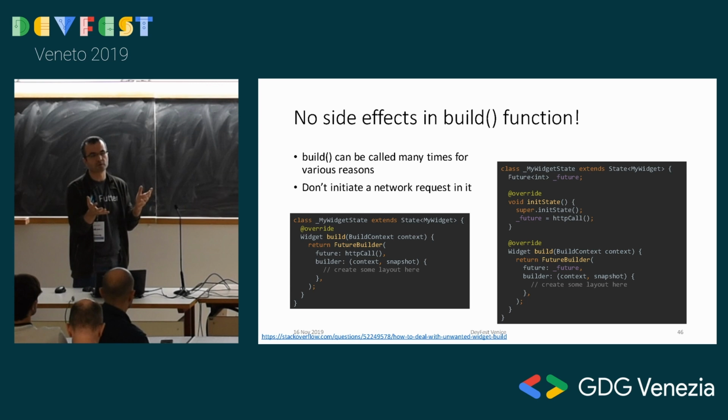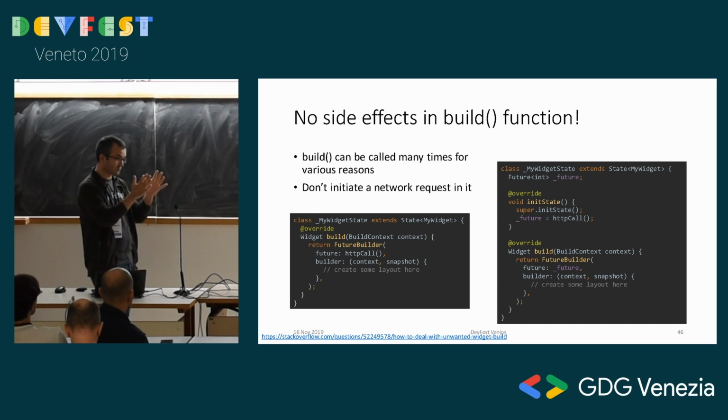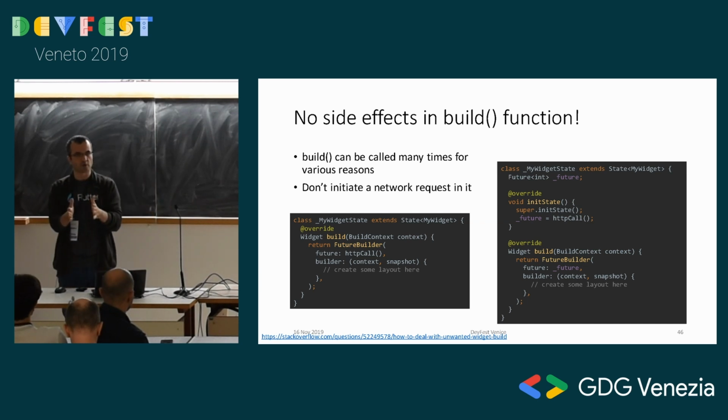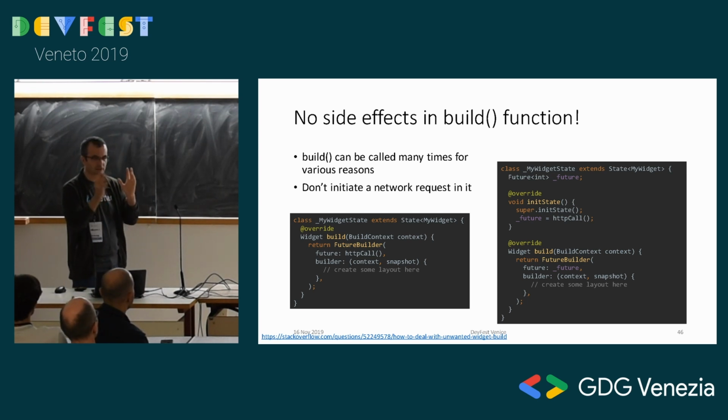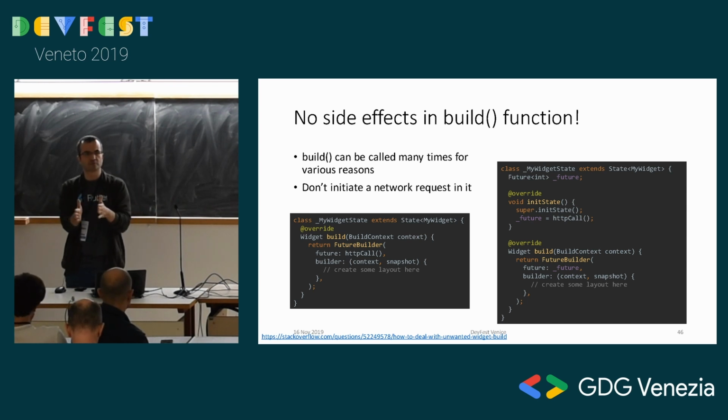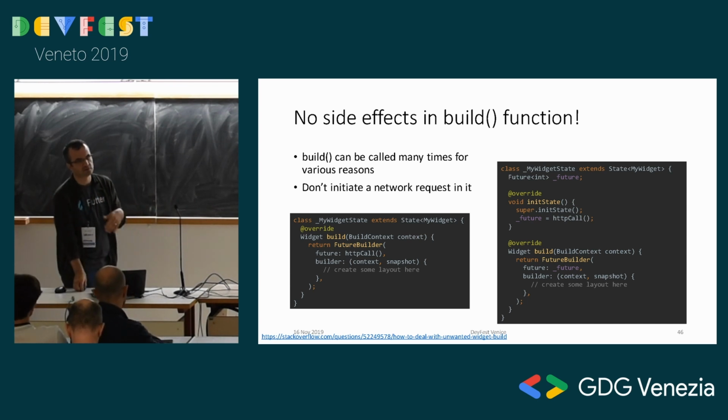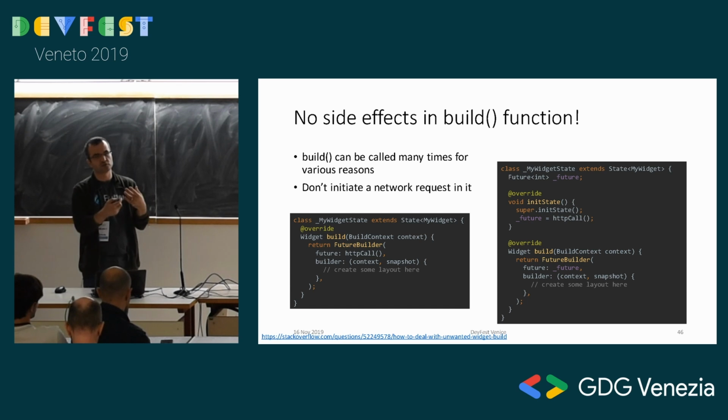Sounds pretty straightforward, but you're tempted to put into the build function things that will do network requests, make decisions, etc. You don't do that. This is like a mathematical function. You get these values, you show these UIs, okay? So your build functions have to be like that in Flutter. If you're a beginner, when you learn about it, make sure you remember this. Your build function has to be a very simple function with no side effects. You get your values, convert them to UI. No other side effects. If you create other side effects, you run into all kinds of issues.